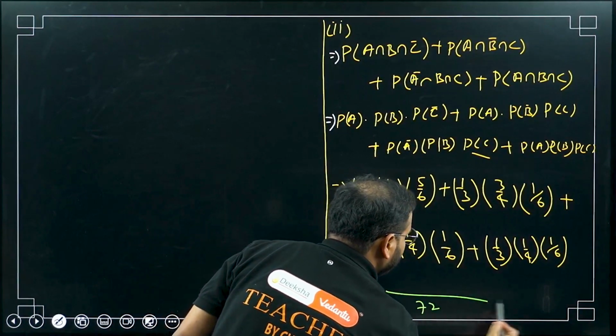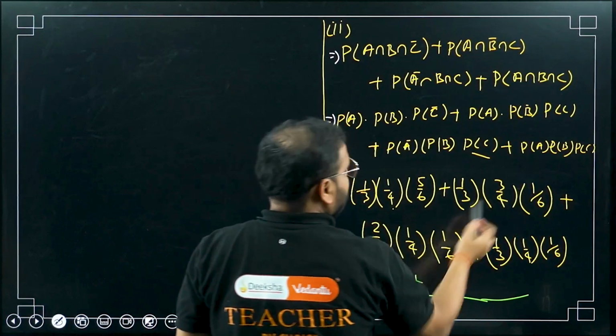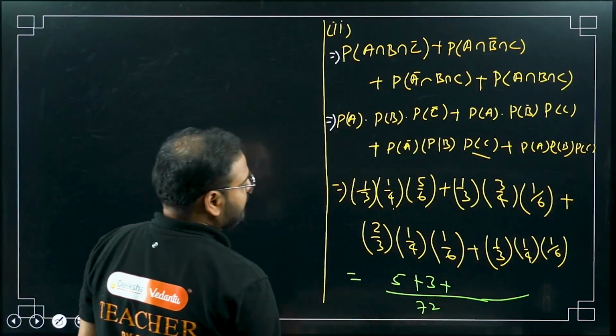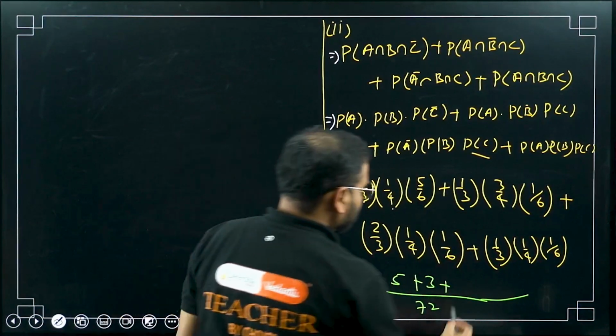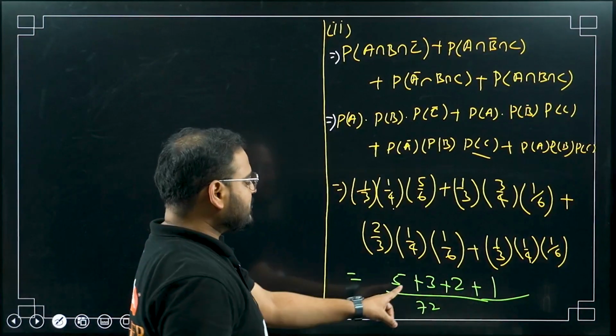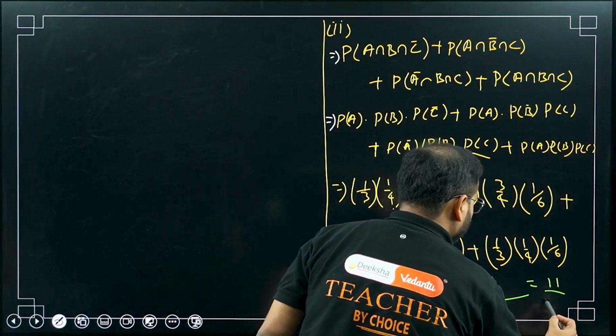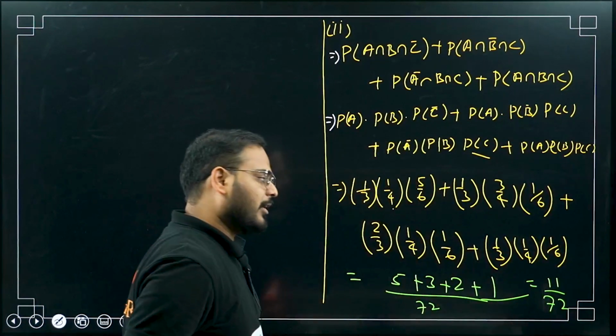Simply 72. Have a look. First one, 5 is there. Next one, 3 is there. Next one, please check what I'm getting. 2 is there. Next one, nothing is there. So 5 plus 3 is 8, plus 2 is 10, plus 1 is 11. So I get 11 by 72. Can I cancel something? I cannot cancel anything, right?